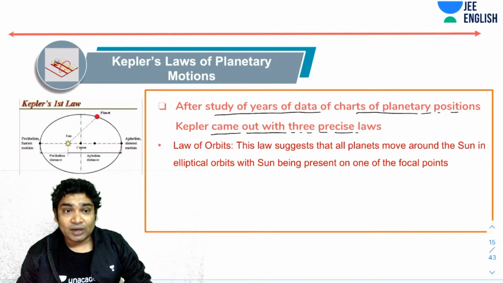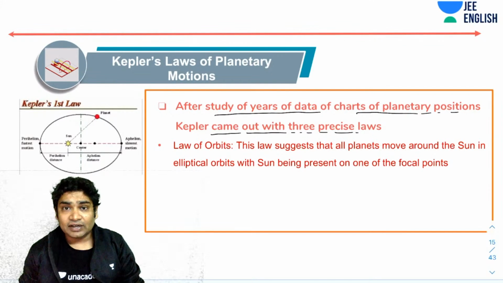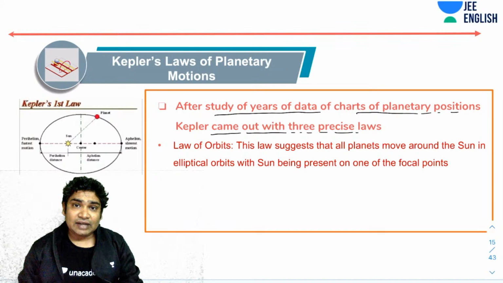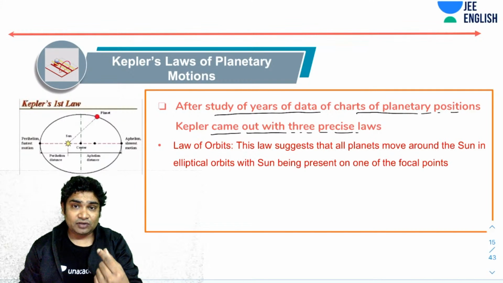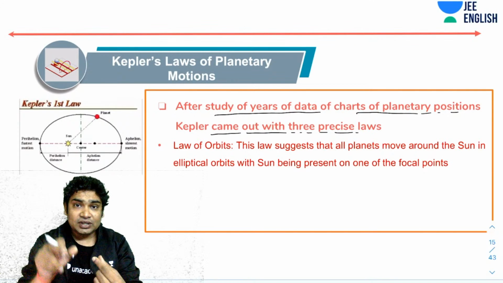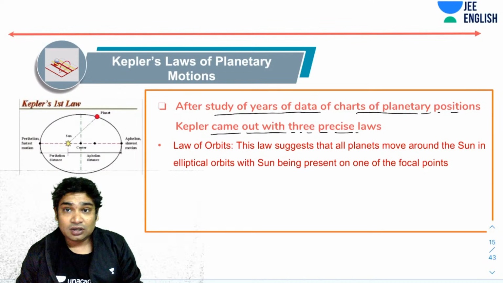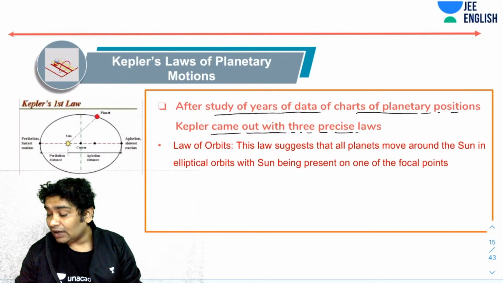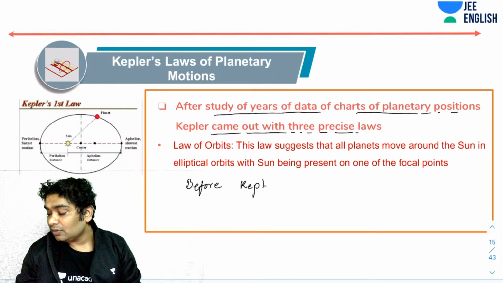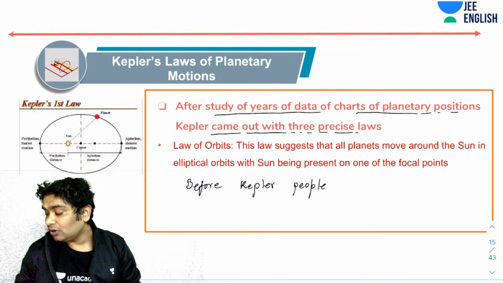Before Kepler, people, even after Galileo, believed that the sun is at the center of the solar system and all the planets are moving around the sun in circular orbits. So let's just write that: before Kepler, people thought that planets move around the sun in circular orbits.